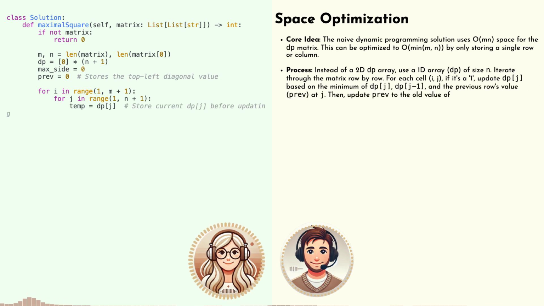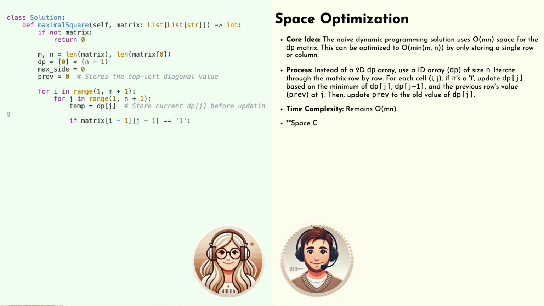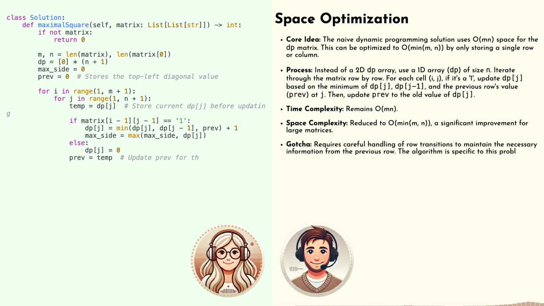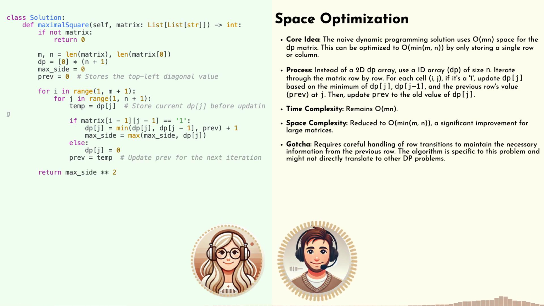And the 2D table does require a significant amount of memory. But what if I told you there was a way to optimize it to achieve the same result using much less space? Optimization. Now you got my attention. All right. How do we slim down this solution? So instead of storing the entire 2D table, we can actually cleverly use just a single 1D array and still get the same answer. Really?